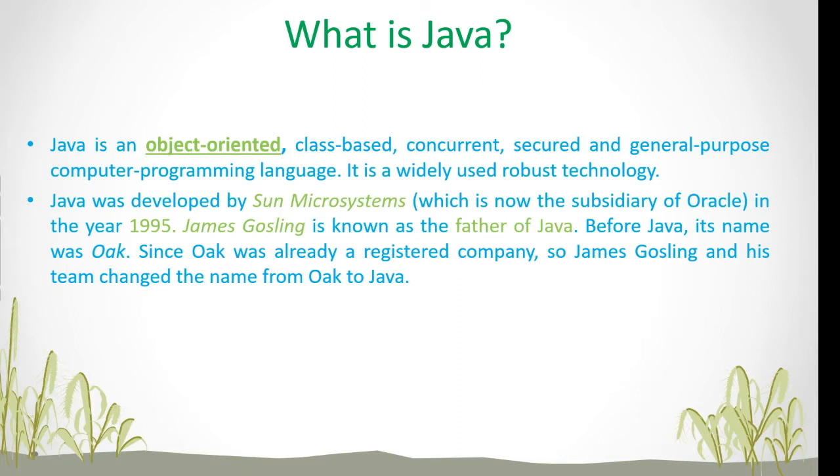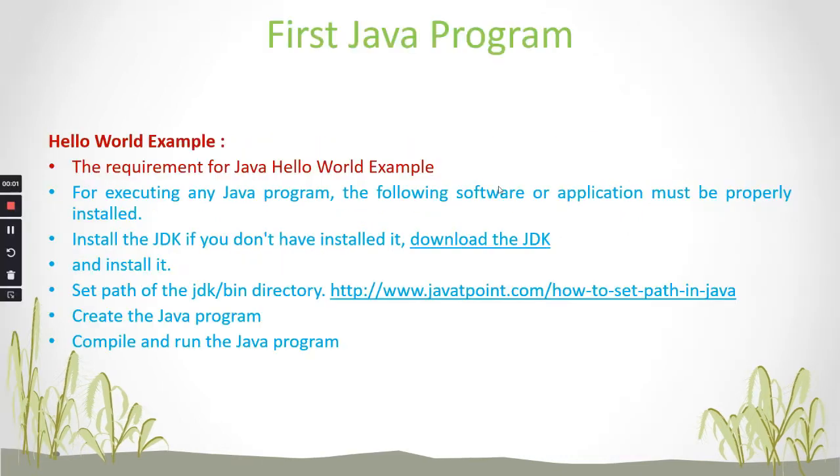Java was developed by Sun Microsystems, now a subsidiary of Oracle, in the year 1995. And the father of Java is James Gosling. Before Java, it was named Oak. Since Oak was an already registered company, James Gosling and his team changed the name from Oak to Java. So let us see how to write the Hello World program in Java.